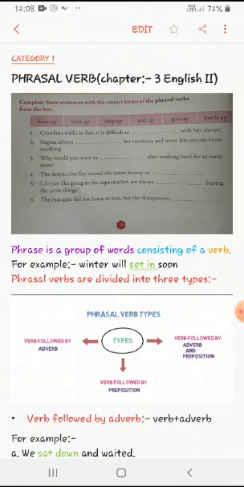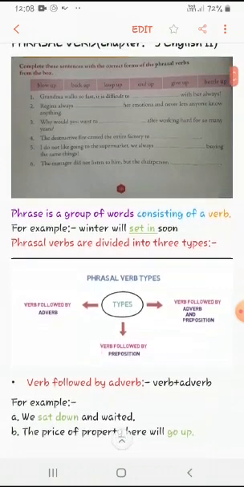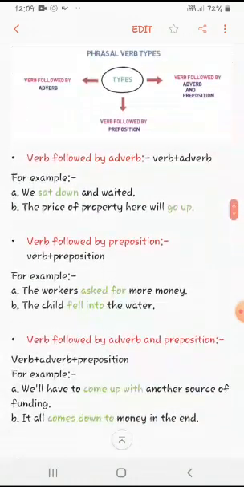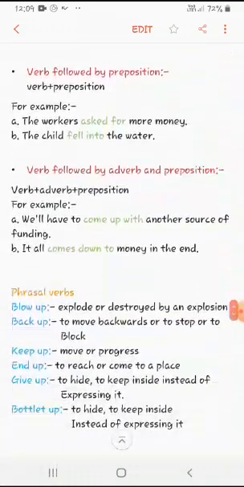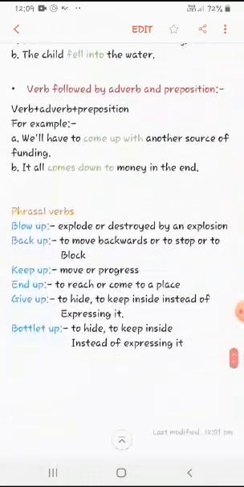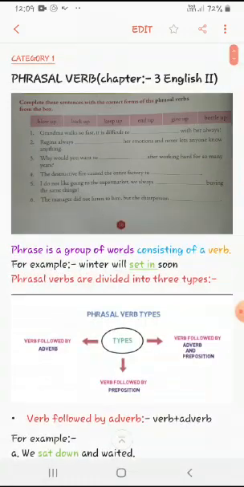Before you do this, you must know the meaning of these phrasal verbs. To make it easy for you, I have given the meanings of these phrasal verbs. Everyone have a look at the end of this explanation, where I have given the meanings. Class 7 students, please go through it once, understand it, and try to do this exercise.